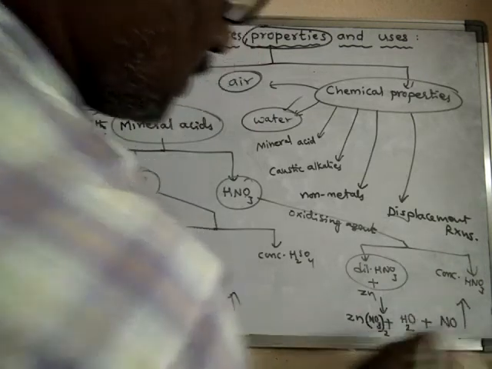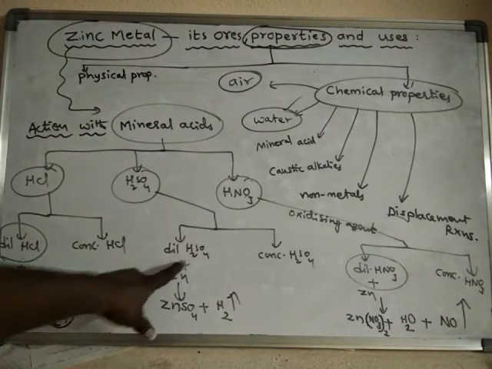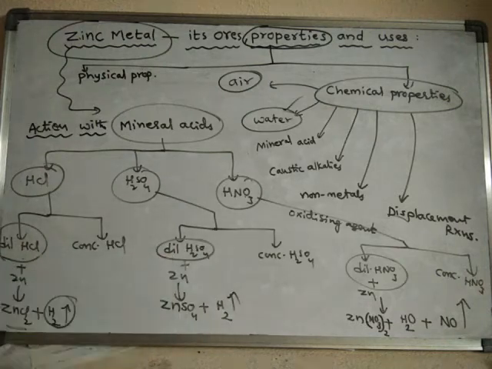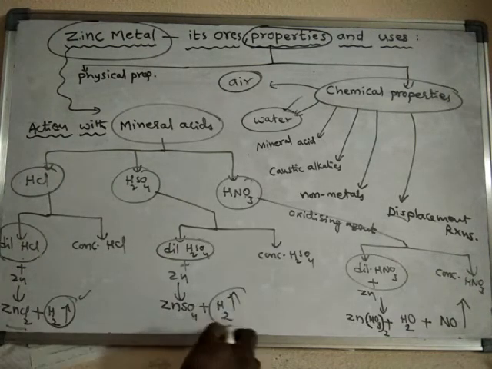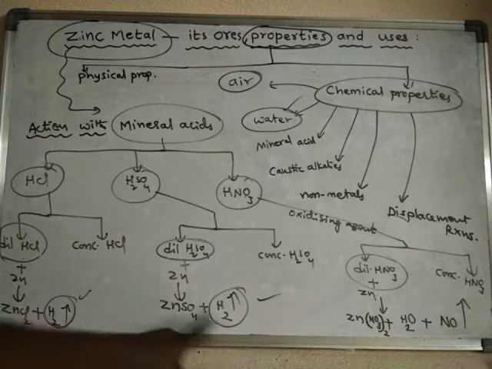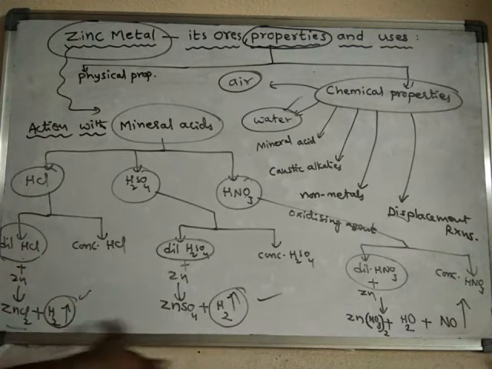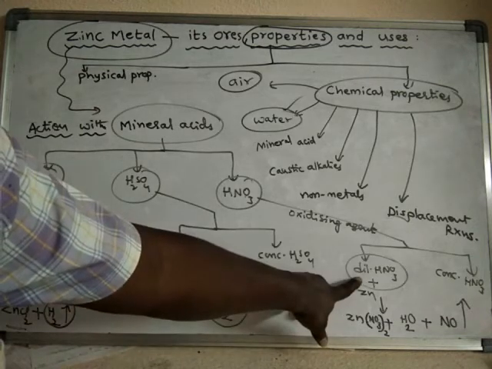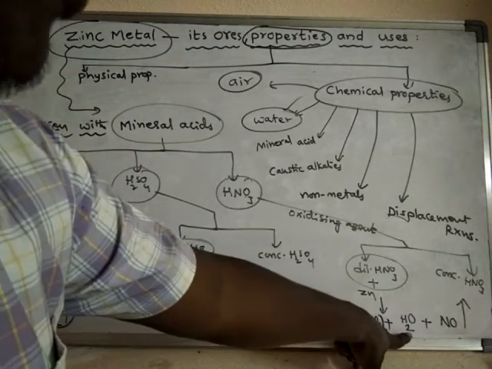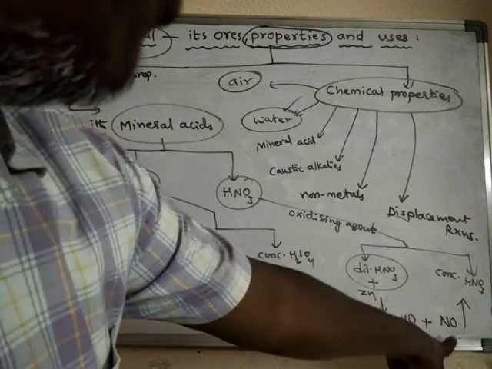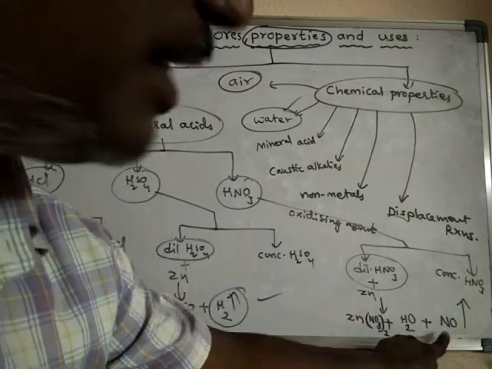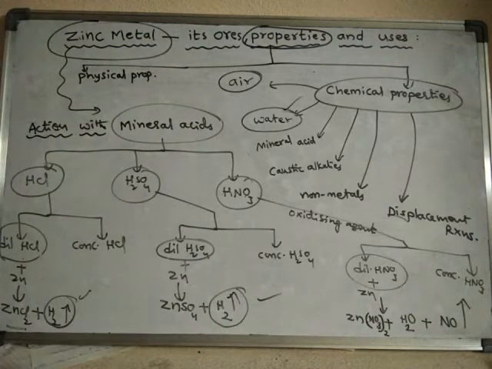gas. So with dilute HCl or with dilute sulfuric acid, the gas liberated is hydrogen gas. In both cases, hydrogen gas is liberated. But with dilute HNO3, hydrogen gas is not liberated. Instead of hydrogen gas, nitric oxide gas is liberated.